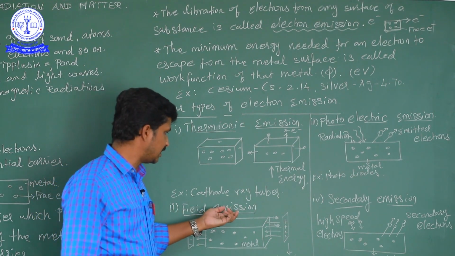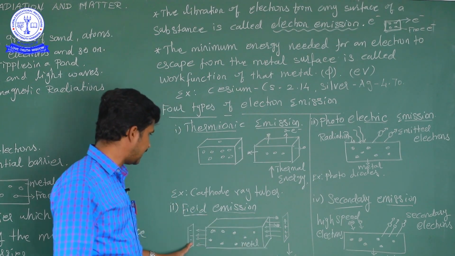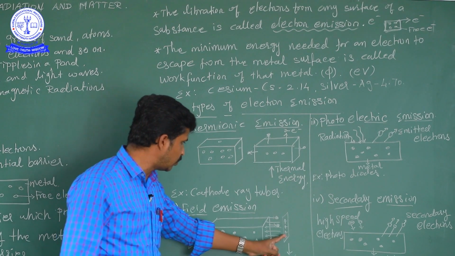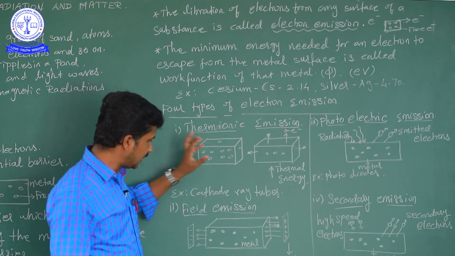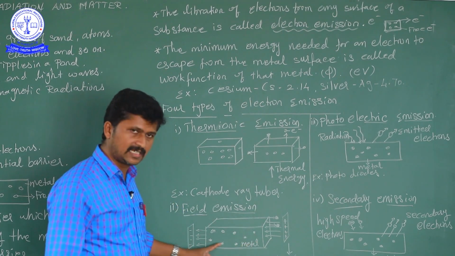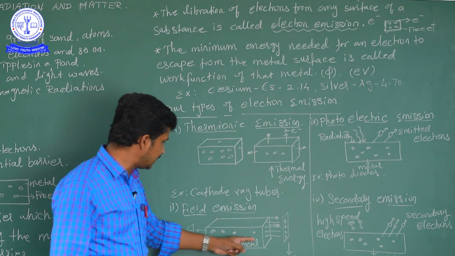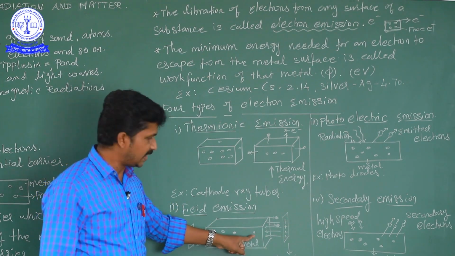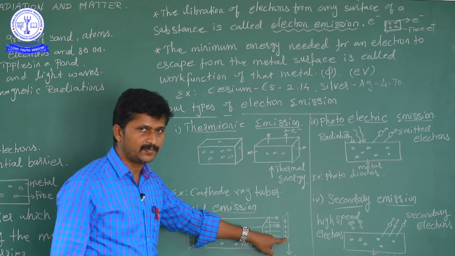That means field emission. A positive power supply is given on one side and negative on the other side. So this is the field. The electric field lines go from positive to negative. Inside the metal there are a number of free electrons. When the electric field line crosses the metal surface, the electron, being a negative charge, is attracted by the positive electric field.